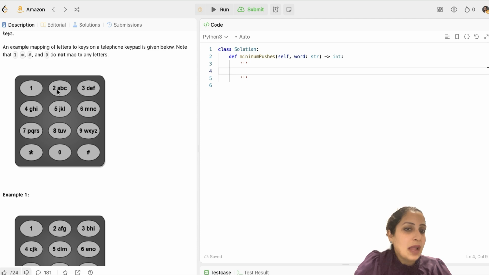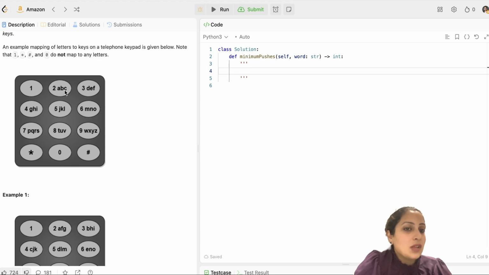You can have letters from digit 2 to 9 here. So if you want to press letter A, you have to press 2 once. If you have to press letter B, you have to press 2 twice. And if you have to press letter C, you have to press 2 thrice. And you have to pause every now and then so that the phone can register that you're pressing A or B or C.